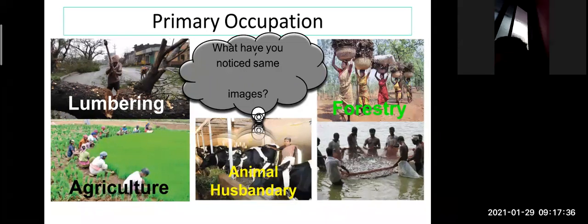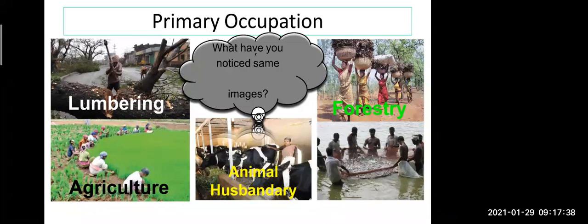Men are fishing. Yes, men are taking out the fish, right? Very good. Men are taking out the fish from the sea or river. Okay, so that is known as fishery. Now, here we saw different types of occupation like lumbering, forestry, agriculture, animal husbandry, and fishery.